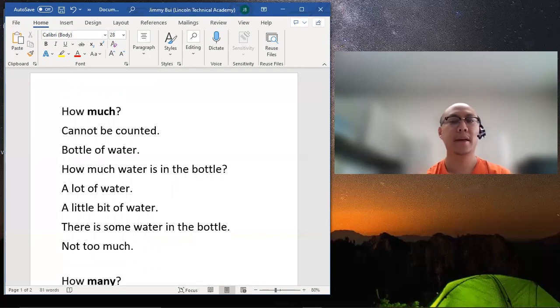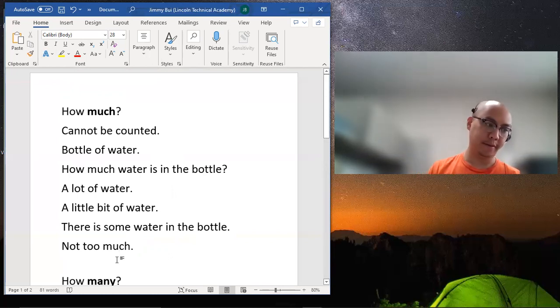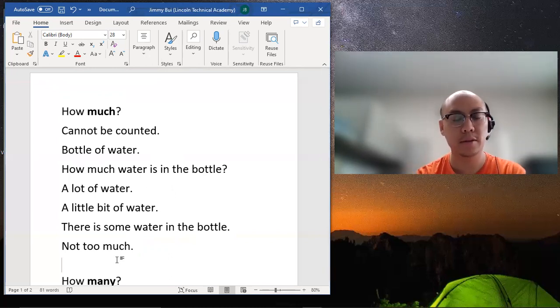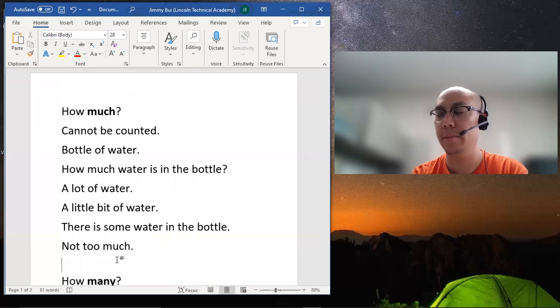Possible answers, right? This is not quantifiable. I couldn't say there's 10. I couldn't use a number, right? Of course, if we carried a measuring cup, we could say, oh, there's 4 ounces of water. The question, however, would still be how much, again, because it is not something quantifiable.